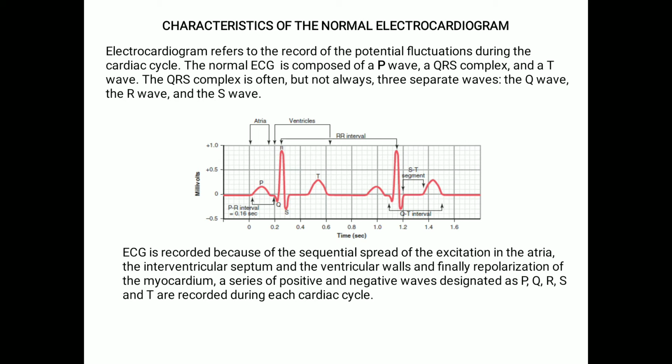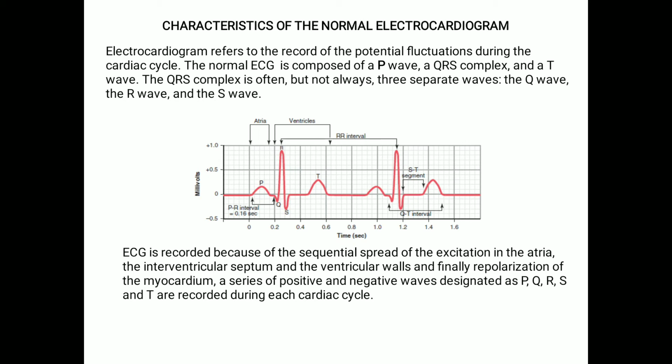So the normal ECG, you can see from the picture, is composed of different waves which have been mentioned as P, Q, R, S and T. So you can see the P wave separately, and QRS you can see as a complex wave, and the other wave is the T. So apart from this, you can see many segments also.